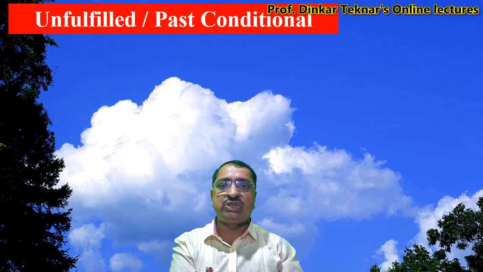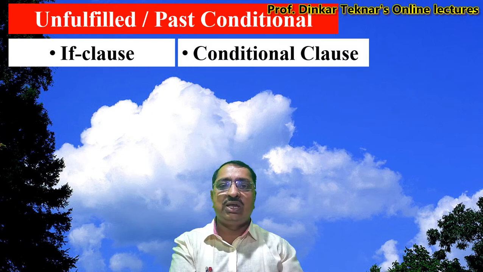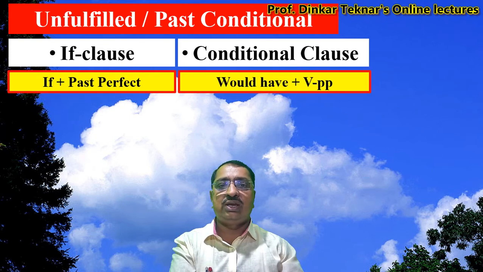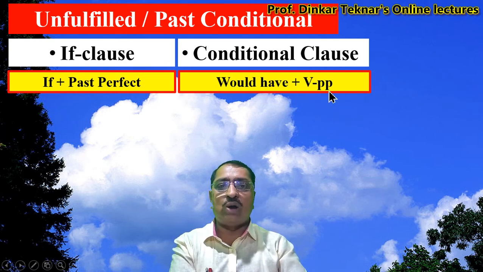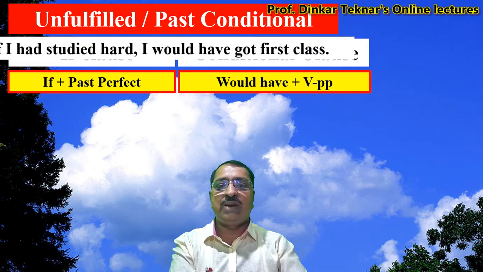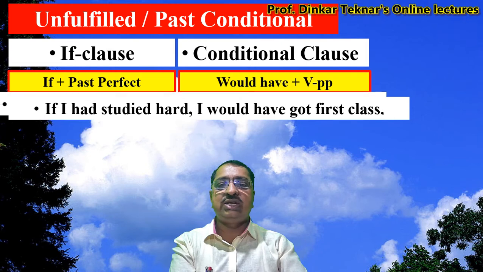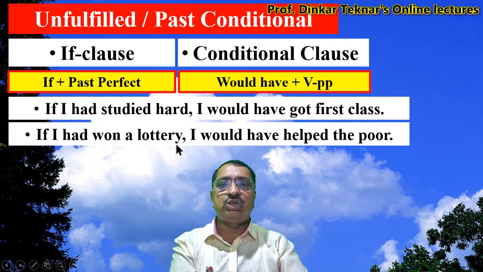Unfulfilled or past conditional. If clause and conditional clause. In if clause, if plus past perfect is used, and in conditional clause, would have plus VPP is used. VPP means past participle of the main verb or third form of the verb. For example, if I had studied hard, I would have got first class. Second example, if I had won a lottery, I would have helped the poor.